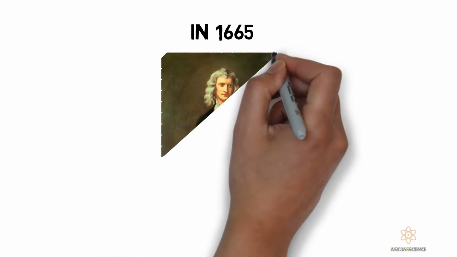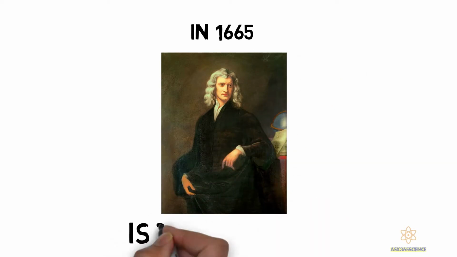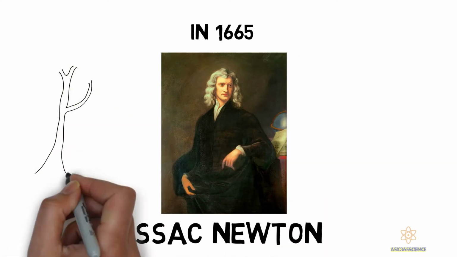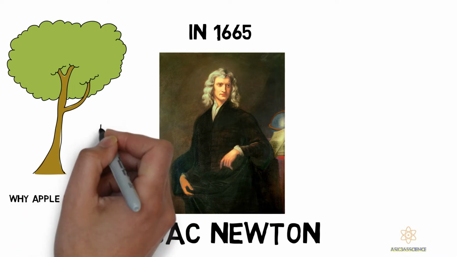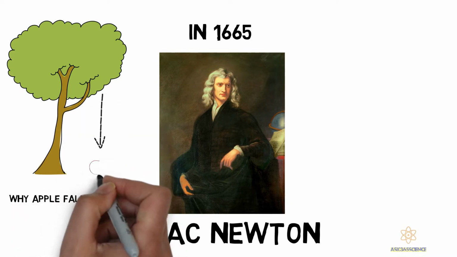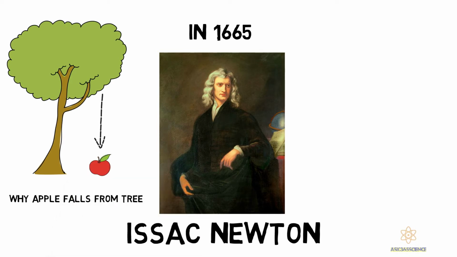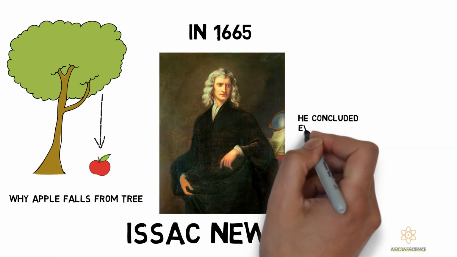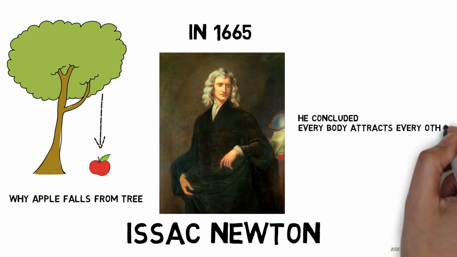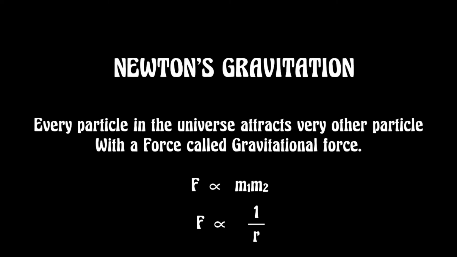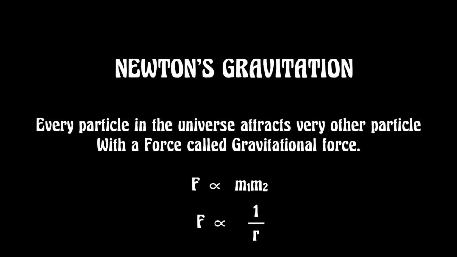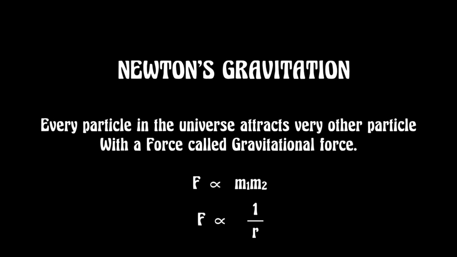In 1665, 23-year-old Isaac Newton made a basic contribution in physics. He proposed that the force that holds the Moon in orbit around the Earth is the same force that makes an apple fall from a tree. He concluded not only that the Earth attracts the apple and the Moon, but also that every body in the universe attracts every other body. Newton proposed a force law, that is Newton's law of gravitation, that every particle attracts another particle